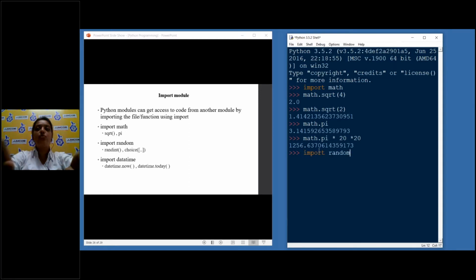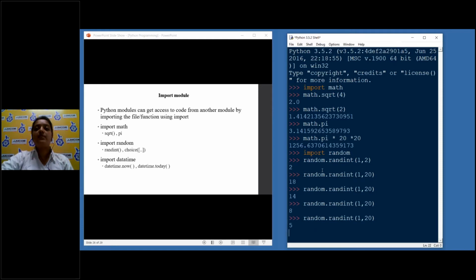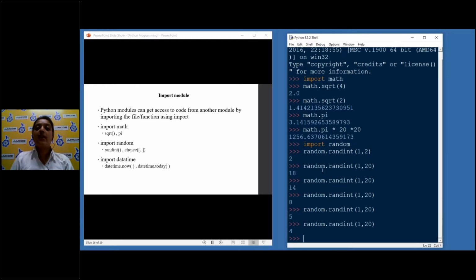next we have something called a random value. So import random. And random will allow us to generate random values when you are playing card games or other games. That time it is import random, random.random. Any number between 1 and 20 will be generated randomly. So if I do this, 14, if I do this, 8, if I do this, 5, if I do this, 4. So every time I execute this statement, I'm getting a random value like that.